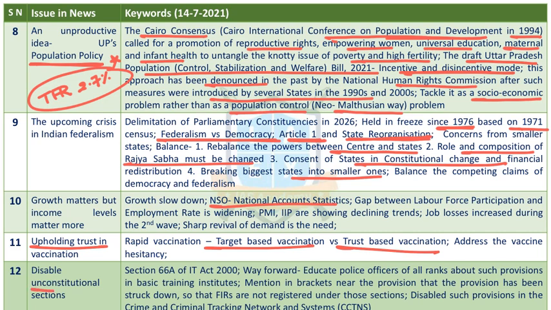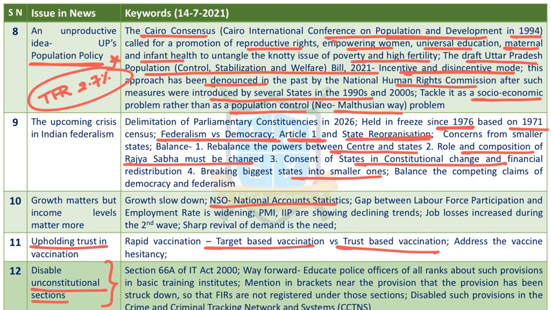Final issue is disabling the unconstitutional sections in various acts. We have Section 66A of the IT Act. This has been declared unconstitutional in the Shreya Singhal case in 2015. But these sections are still being used. That's why in the PUCL versus Union of India case, they went to the Supreme Court and the Supreme Court said the government should take the appropriate measures to empower the police and others to disable the unconstitutional sections.